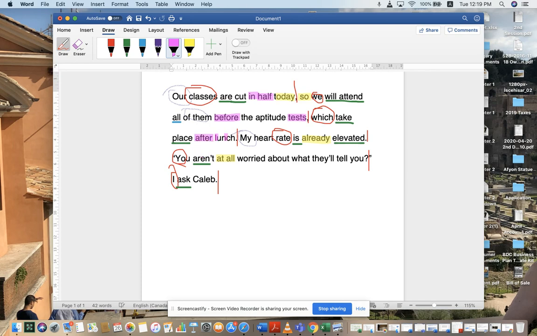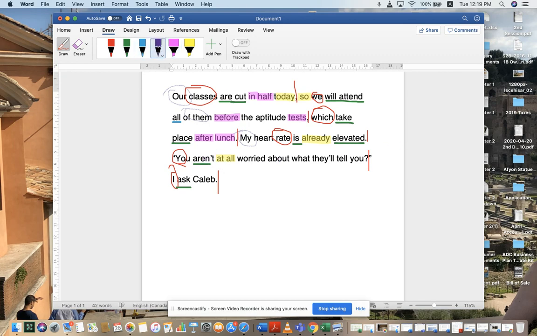After lunch. Okay, preposition, object of the preposition. If, let's say, I would say which take place after I will do my homework, now this becomes an adverb. So be very careful what follows your after befores, okay? Next, my heart rate is already elevated. That's pretty straightforward here. You aren't what?